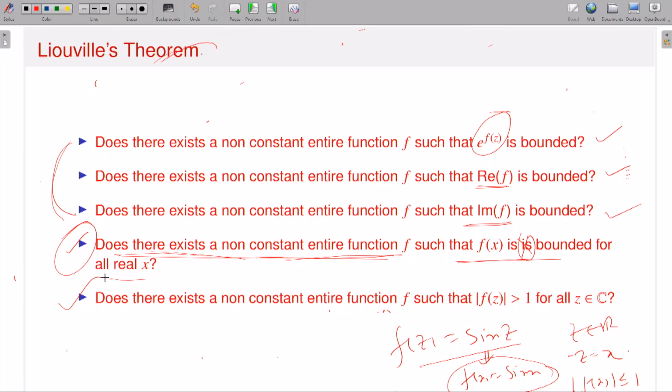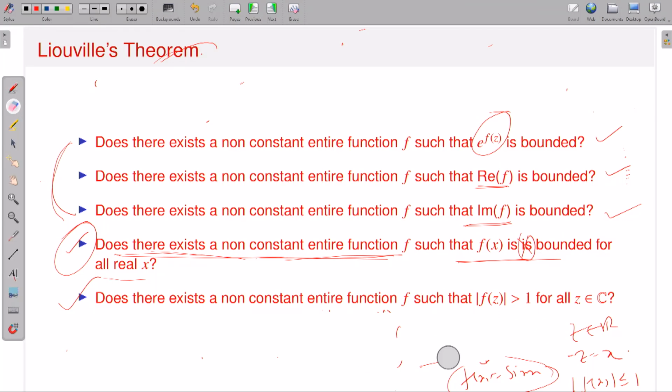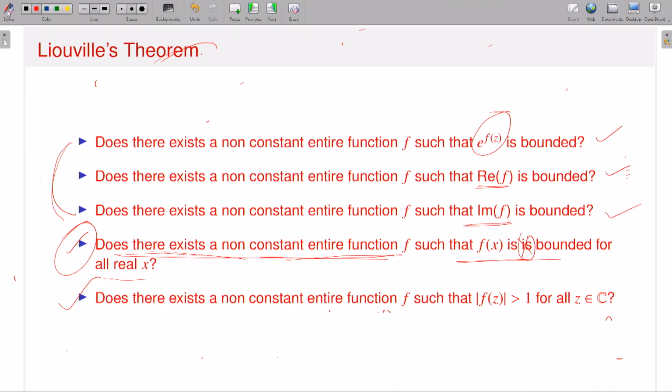What about the last one? This is another interesting problem. Does there exist a non-constant entire function f such that modulus of f(z) is strictly greater than 1? Okay, this is another nice problem. There also you can see, yes, no, there does not exist any non-constant entire function having this kind of property. So maybe again you can go for the method of contradiction.